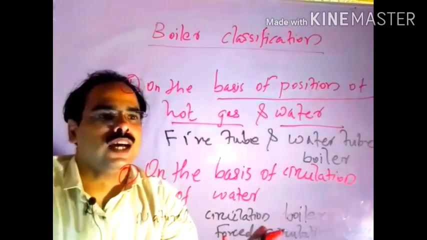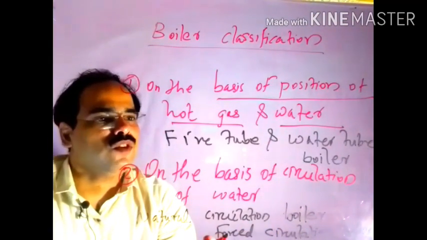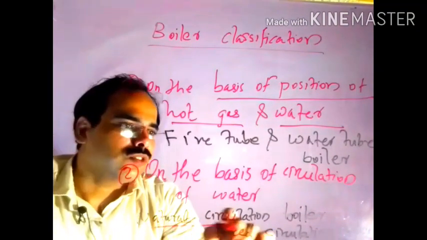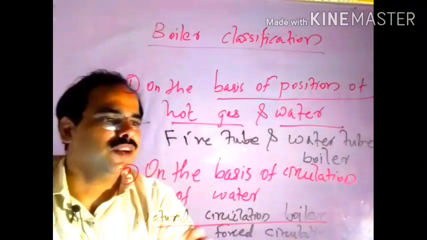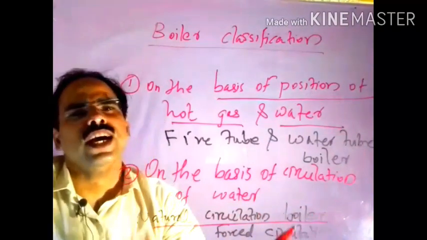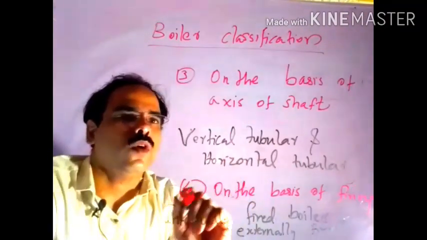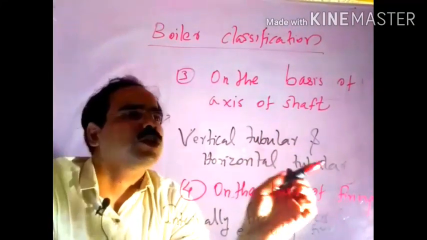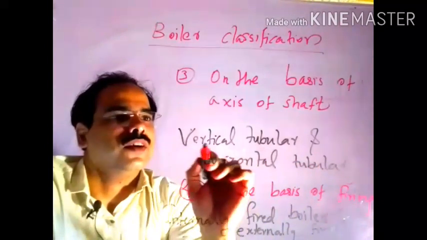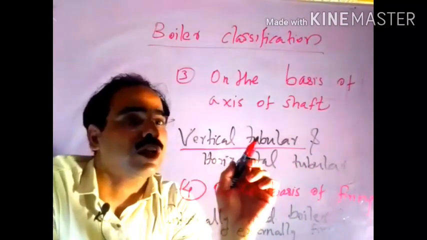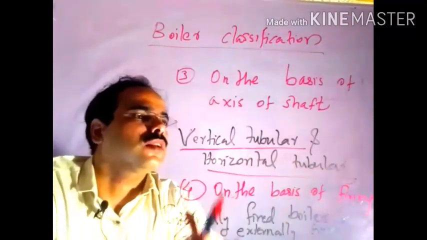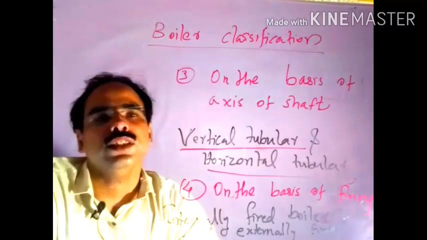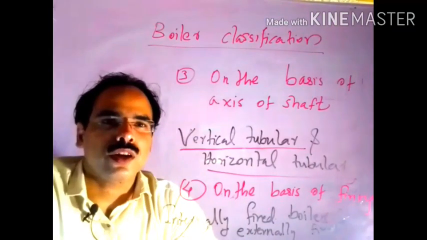On the basis of circulation of water, there are two types, which are the natural circulation boiler and forced circulation boiler. That is another type of classification. On the basis of axis of shaft, there are two types: the vertical tubular boiler, and the other one is the horizontal tubular boiler.